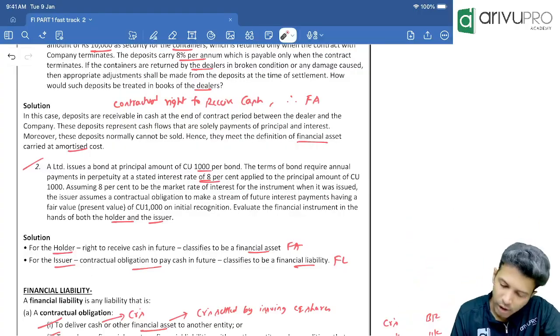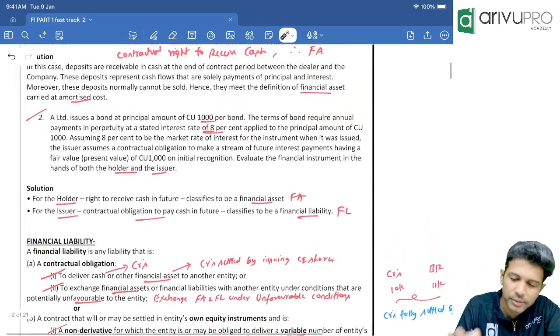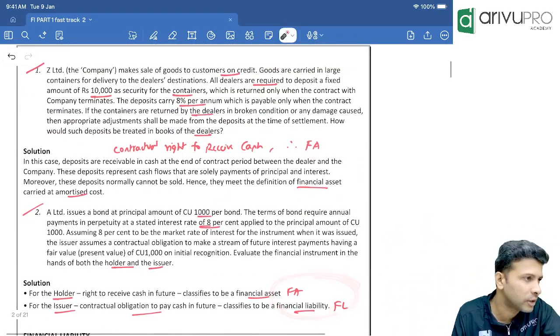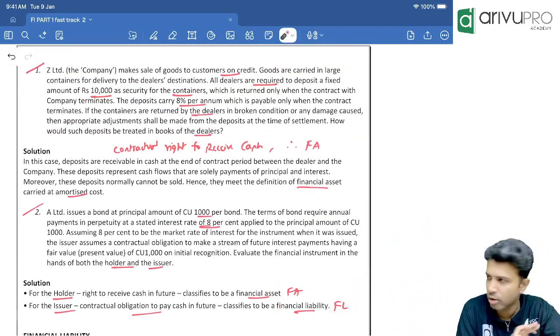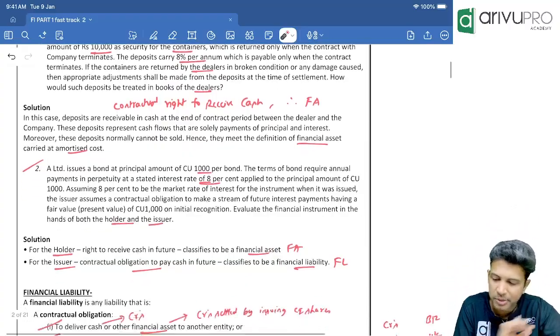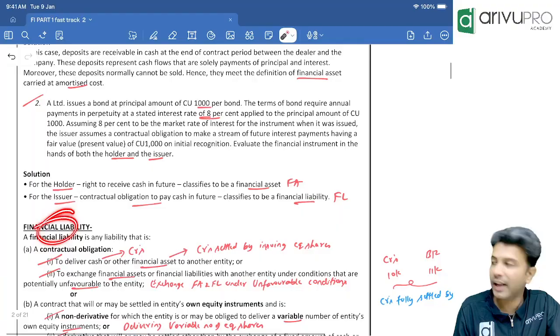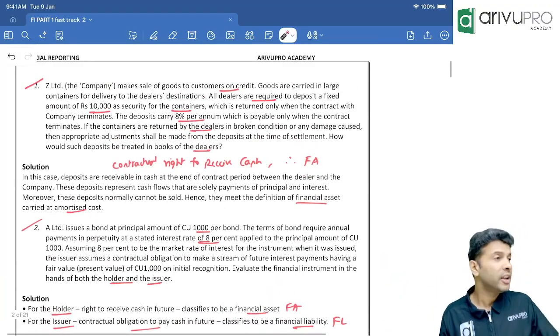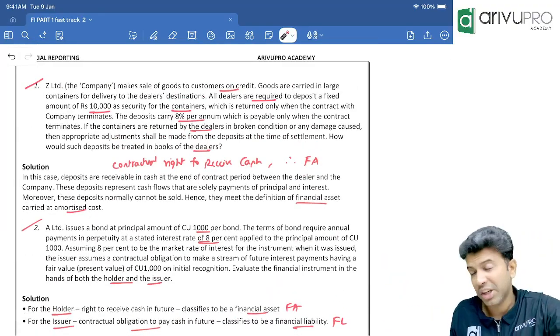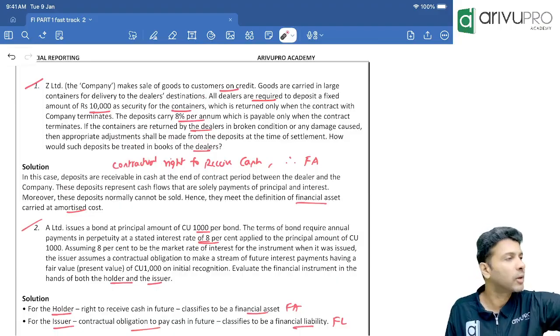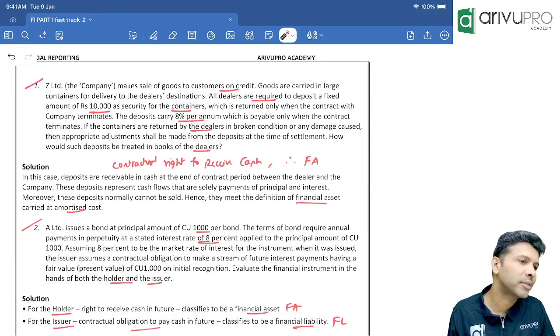Done, sir? No need to worry about the extra fittings which ICAI has written. These are all one line answers. Only concentrate on that much, no extra masala required. Next, financial liability. Now, if you know the definition of financial asset, you can tell me the definition of financial liability. Try.